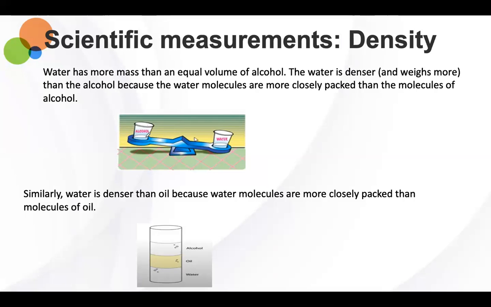The alcohol and the water have the same volume in the cup. But on the other hand, which one is heavier? The water. Exactly. So the water is heavier, therefore it is more dense than our alcohol.